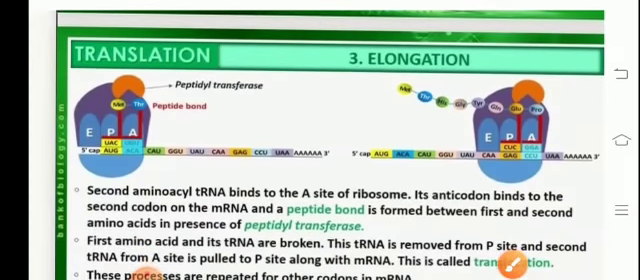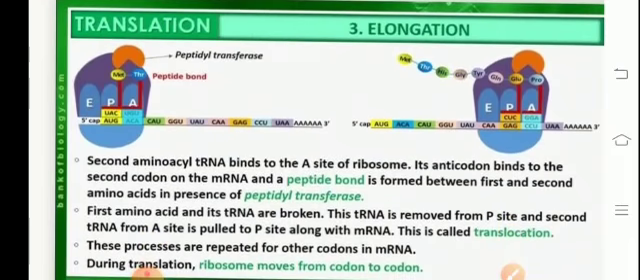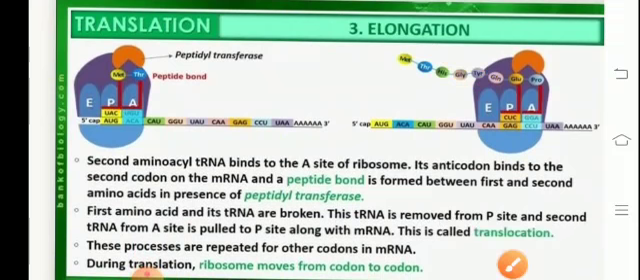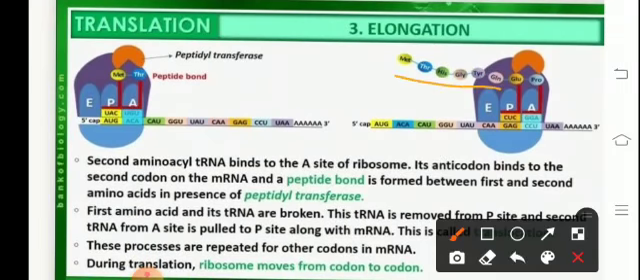Now let us talk about the next step, which is referred to as elongation. Elongation is defined as the process of formation of the polypeptide chain. So we can see that there is a formation of polypeptide chain, where we can see the amino acids methionine, threonine, histidine being present in the chain over here.